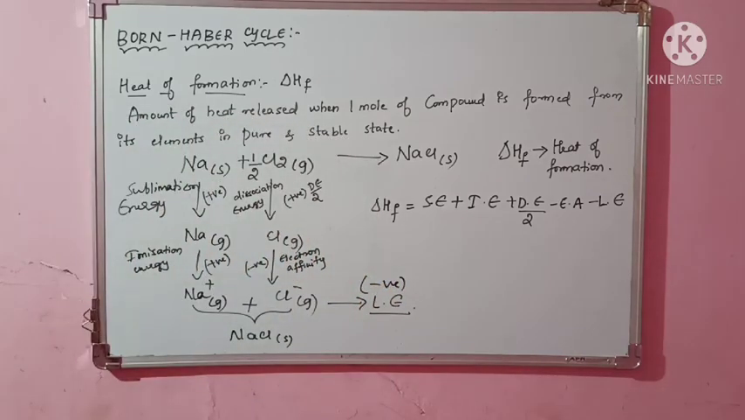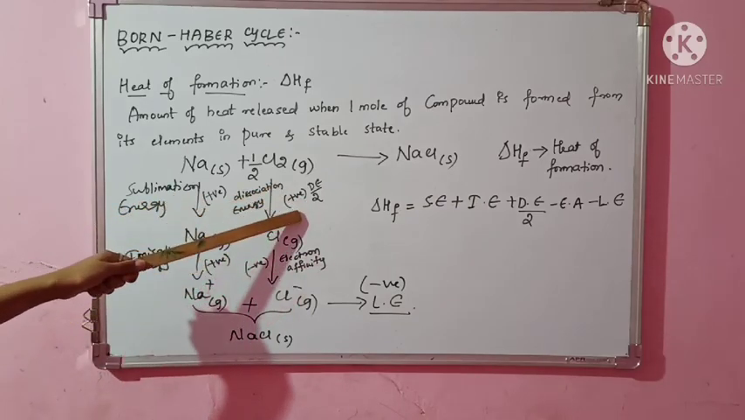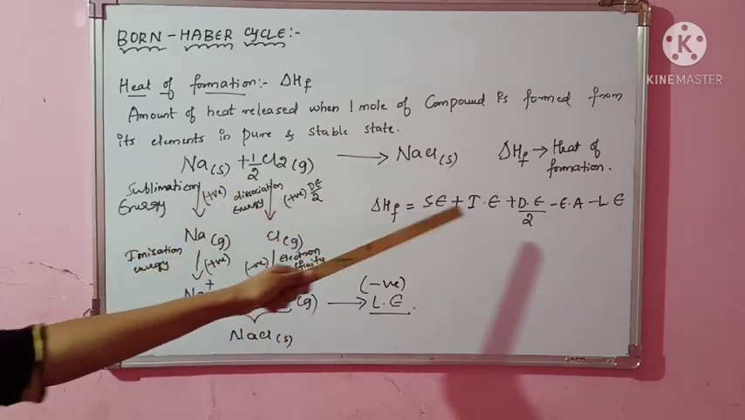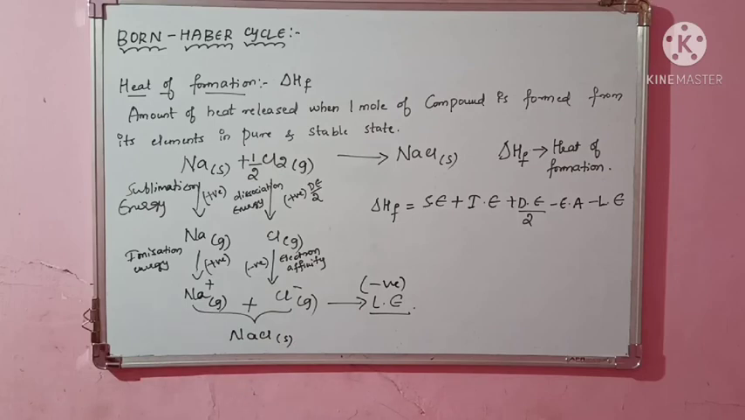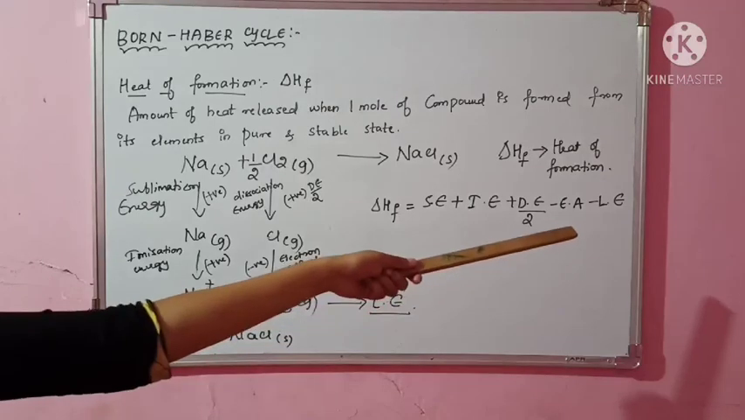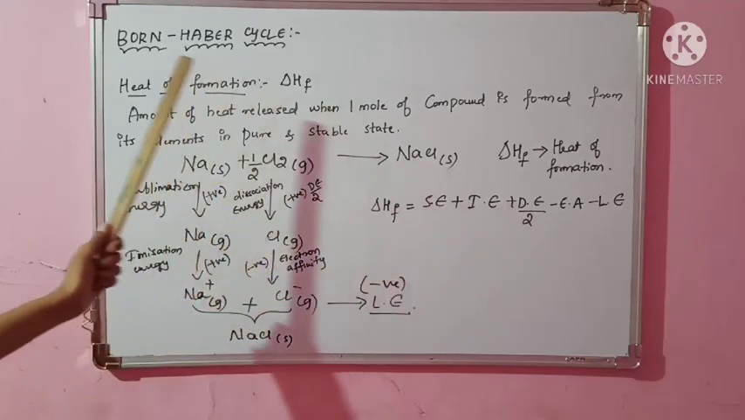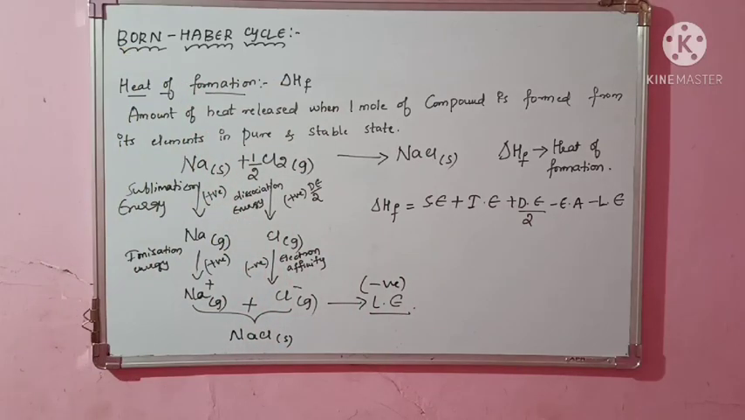So heat of formation is given as sum of all the energies. Since sublimation energy we are giving, ionization energy we are giving, and dissociation energy we are giving, these all three will be positive. Okay, and electron affinity and lattice energy are the amount of energy released, they both will be considered to be negative. So using this relation we can easily find the lattice energy. This is all about the Born-Haber cycle. I hope you understood. Thank you.